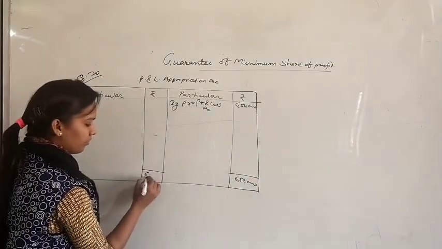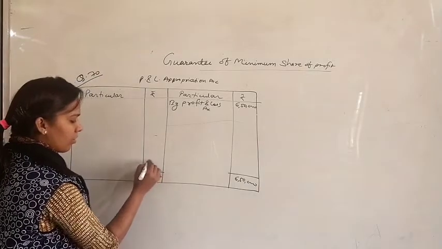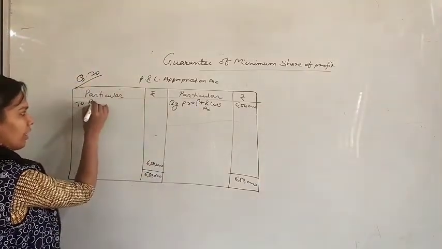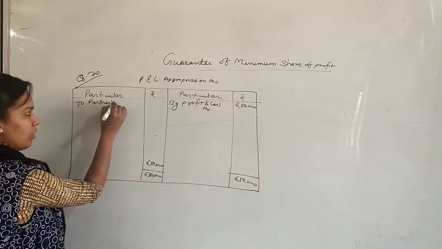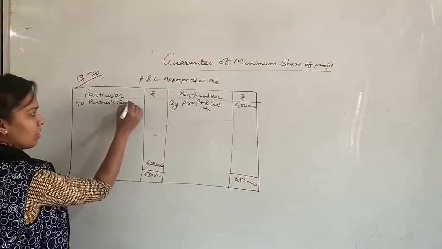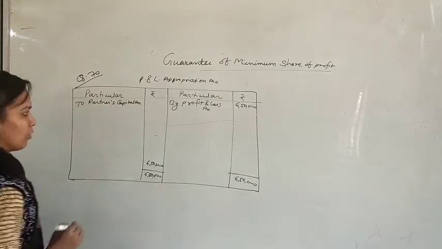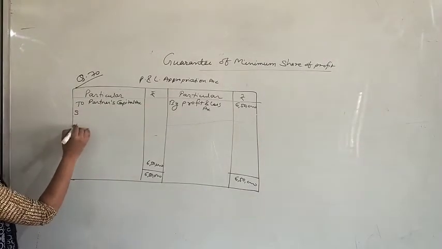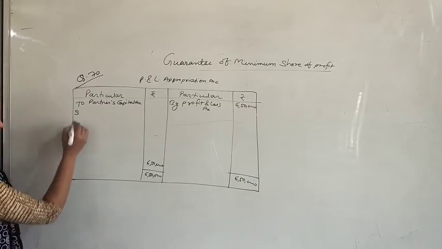So here we will write to partners' capital accounts. Partners' names are S, T, W and X.